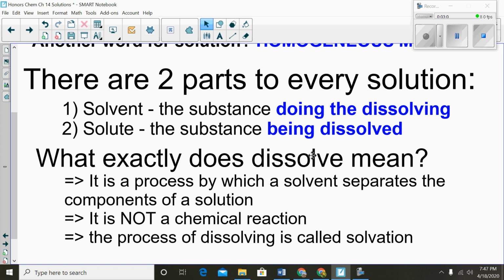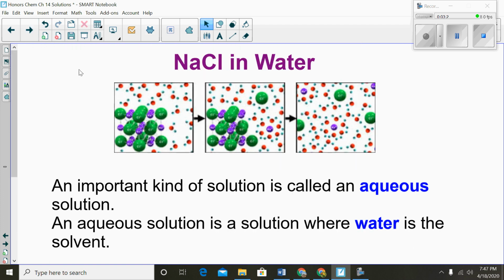And what exactly does dissolve mean? This is a process by which a solvent separates the components of a solution. So be careful, this is not a chemical reaction. Okay, components are being separated. And this process of dissolving is also called solvation. And this is a good image for you to look at.